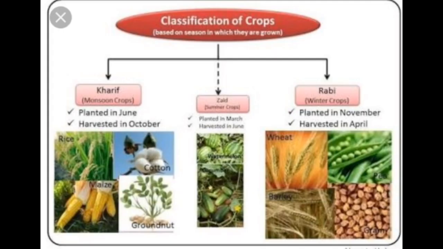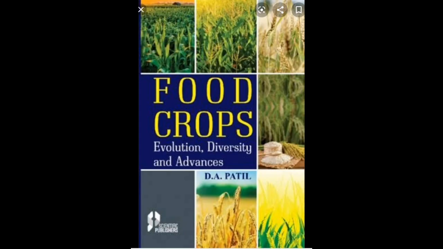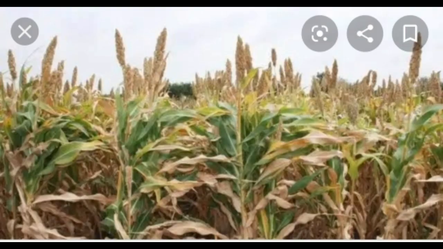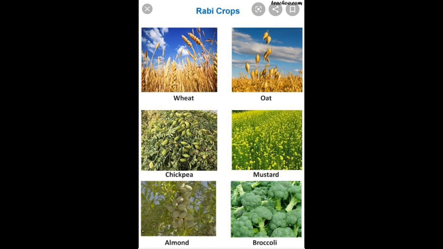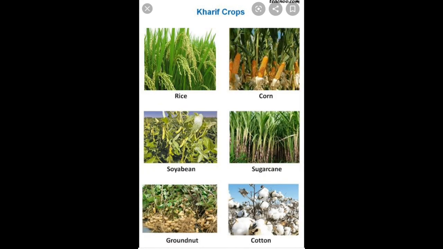Now, types of crops. Farmers around the world grow a wide variety of crops. They can be loosely grouped into the following types: food crops, cash crops, fodder crops, and plantation crops. Number 1, food crops. Crops that are produced for use as food are called food crops. Example: grains like wheat, rice, maize, oat, and barley are important food crops.